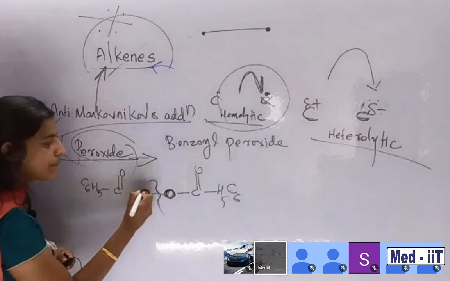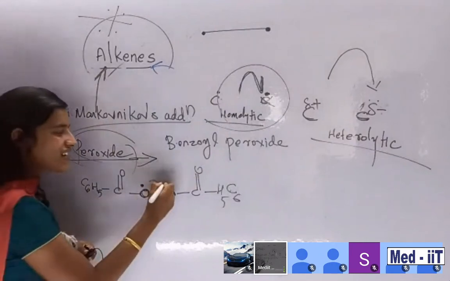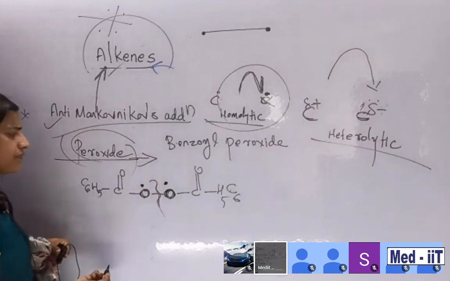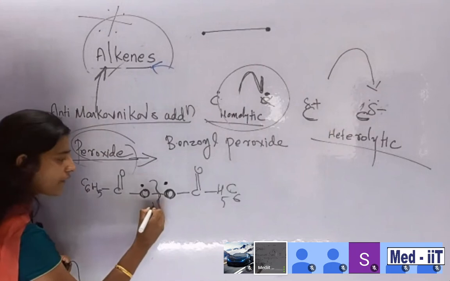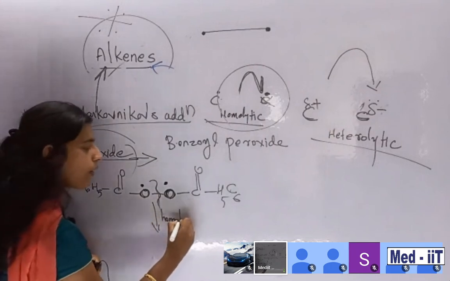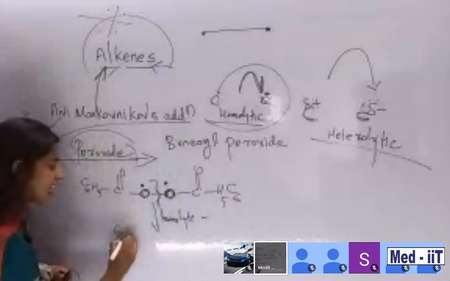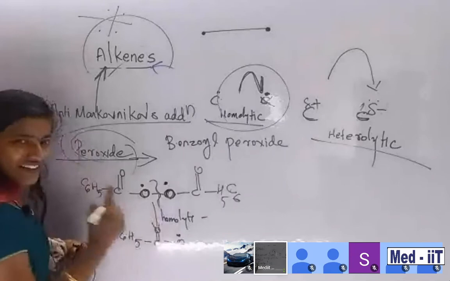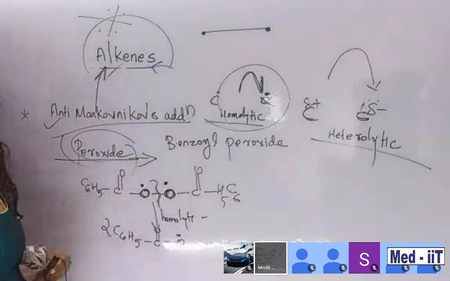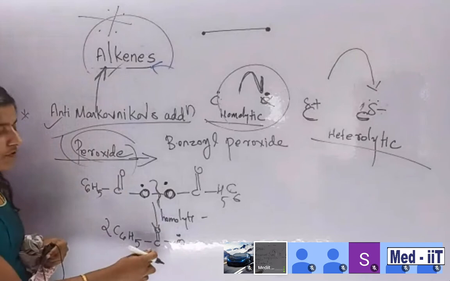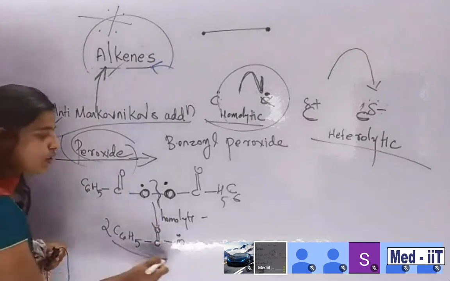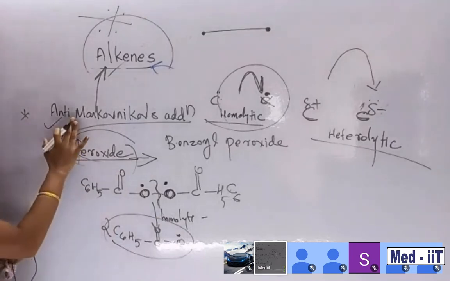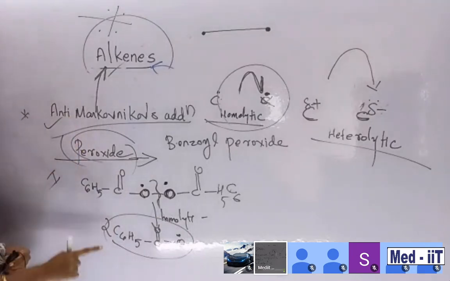So this oxygen will get 1 electron and this also gets another electron. Very easy. So this kind of bond cleavage is happening. After homolytic bond cleavage, we will get C6H5 C double bond O dot, and then 2, the same repeating unit. So 2 C6H5 C double bond O dot. This is a peroxide radical. Okay, the peroxide radical is forming. The first step of the anti-Markovnikov rule is the formation of the peroxide radical.